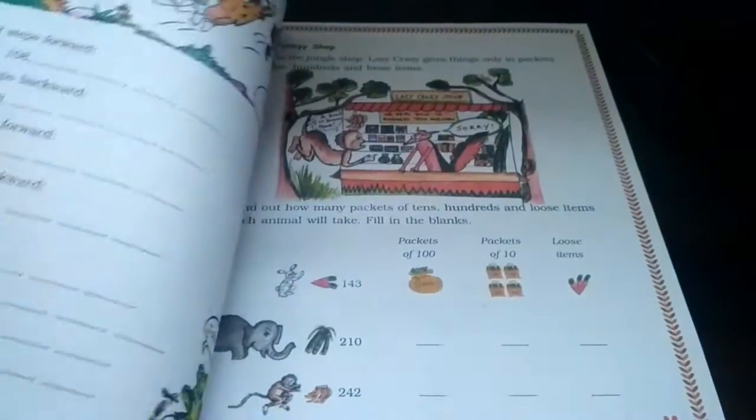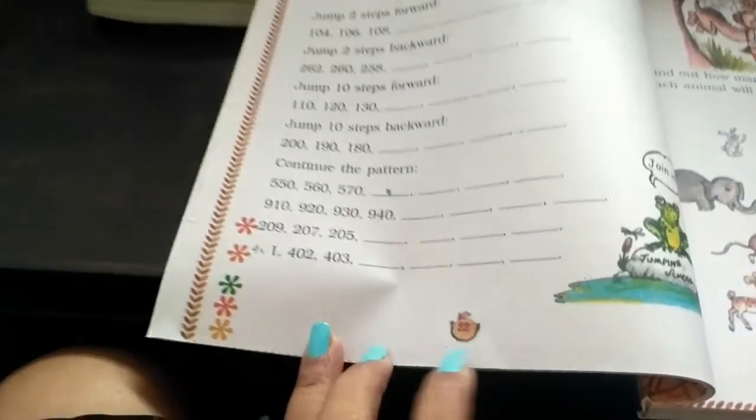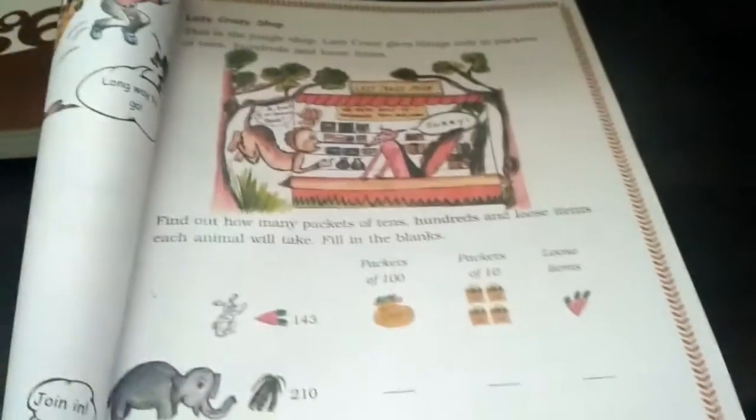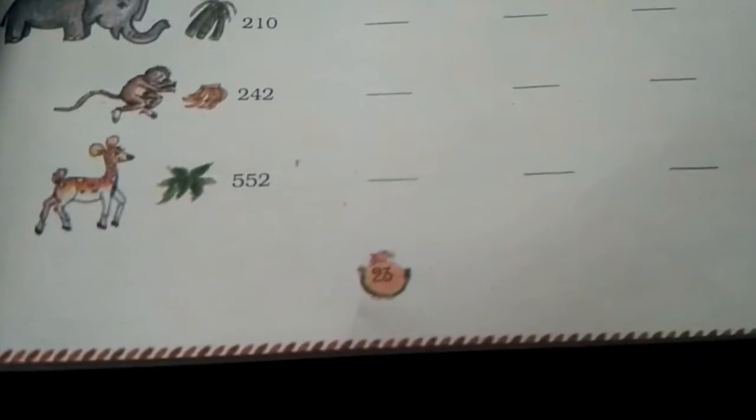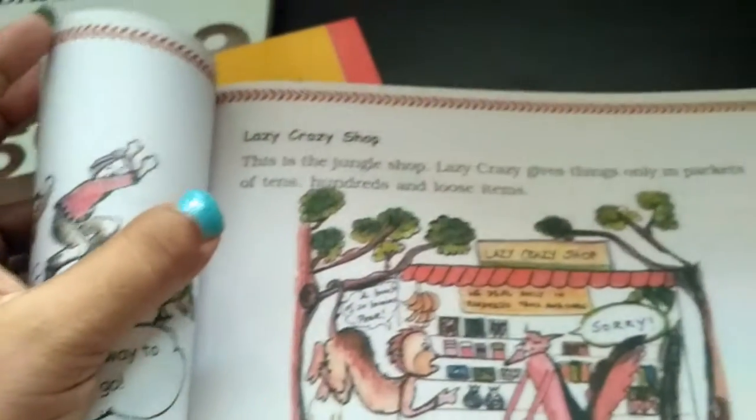We have already started our chapter number 2 and we have finished the exercise till page number 22. We will move on to the next page. On page number 23, you will find the next activity.